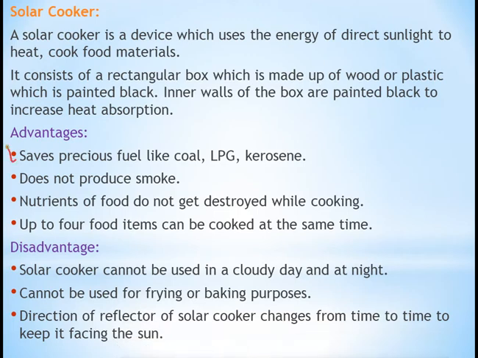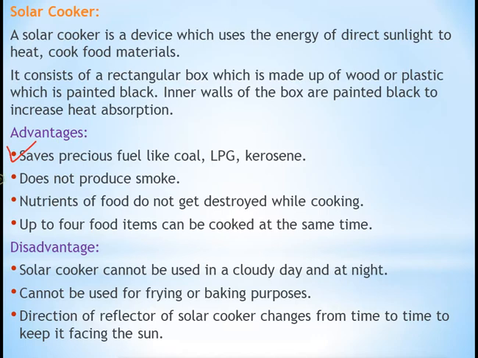So the first advantage of solar energy is that it saves precious fuel like coal, LPG and kerosene. These are all fossil fuels. So if we use solar energy, or we use a solar cooker, then these fuels can be saved. We can save coal, we can save LPG, and we can save kerosene.